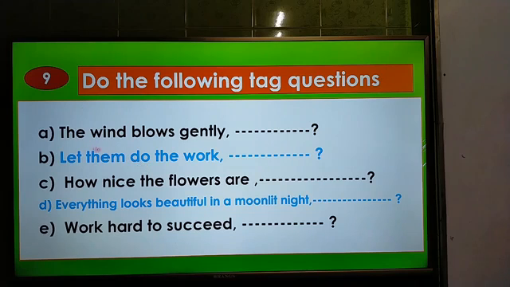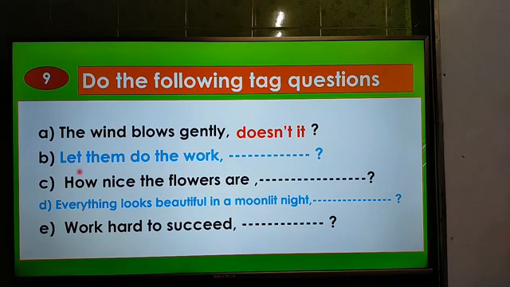And look at the first question, the wind blows gently. The answer will be what? There is no operator here. This is in present indefinite, and we know that in present indefinite we have to use do or does to make tag questions, as there is no operator here. So it will be doesn't it, because the sentence is affirmative, so the tag question will be negative. I think you all have understood well.